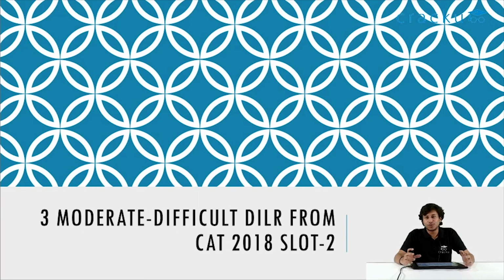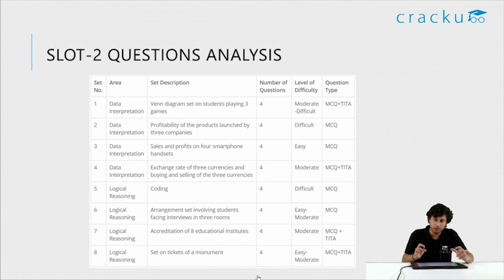I hope you have started a full-fledged preparation towards CAT. You're preparing every day. So what are we going to do today? Today we are going to look at 3 questions from last year's Slot-2, which are in the range of moderate to difficult or slightly difficult. What is the approach? How should we go about those questions? So that we get a feel of how CAT was last year.